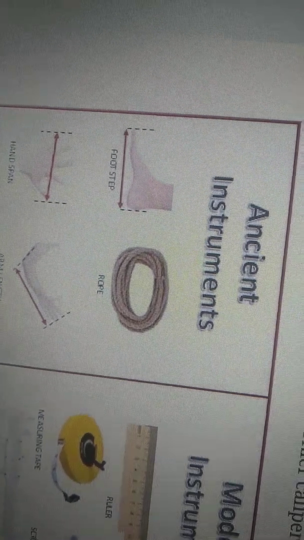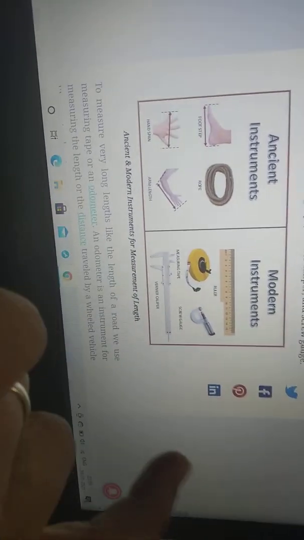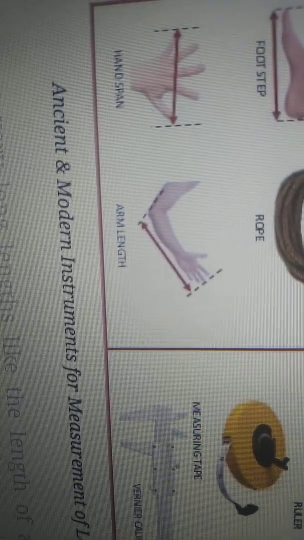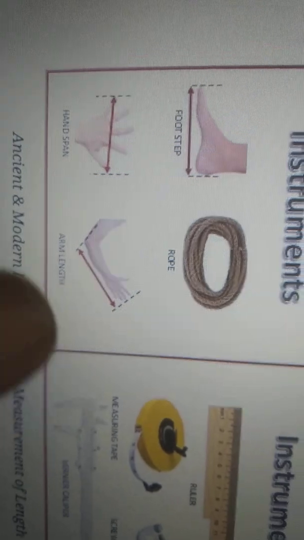The distance between the tip of the thumb and the little finger. Are you observing? So see this thumb and little finger like this. This is the measurement that they will take. Are you seeing this one? Tip of the thumb finger to the little finger, that is called hand span. Are you able to see hand span? So check your hand span also. Take the thumb finger to the little finger like this.